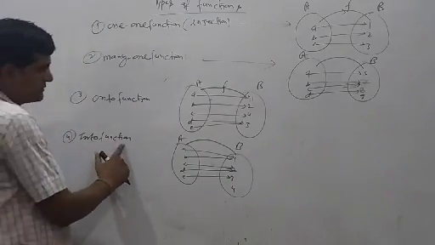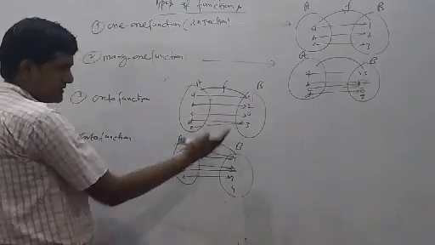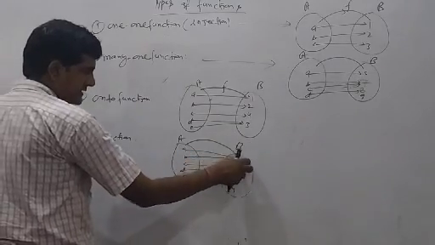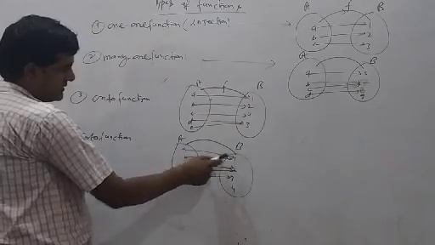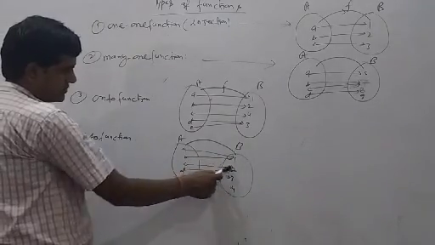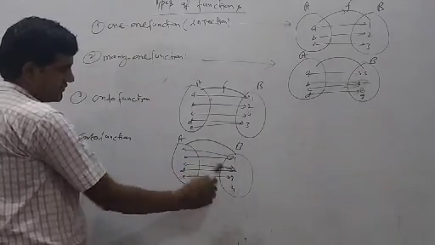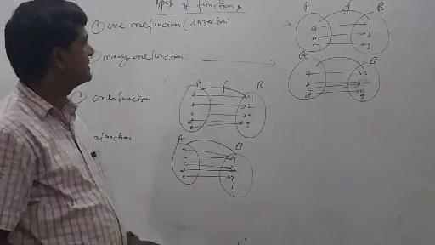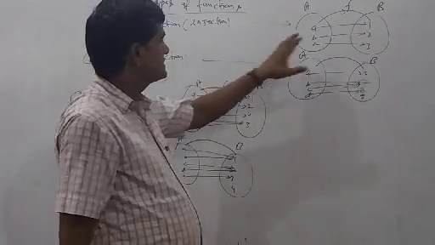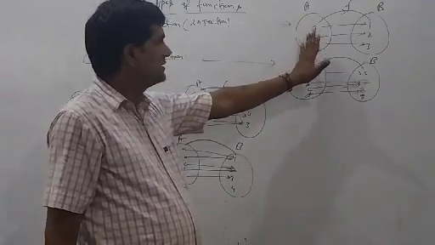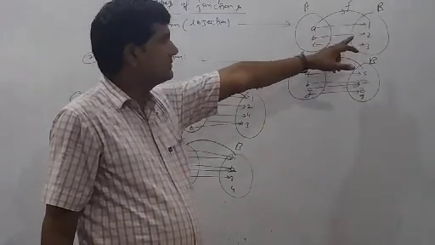Now, into function. Into function has the same condition, but elements of set B can remain. We can see here A to 1, B to 1, C to 2, B to 2, E to 3 and 4. Very simple. Once more I am going to explain. One-one function means each and every element of A is related to each and every element of B.